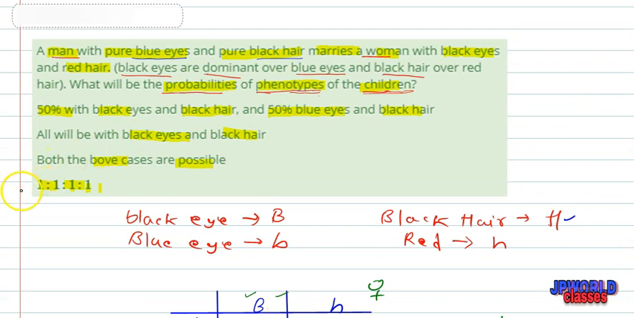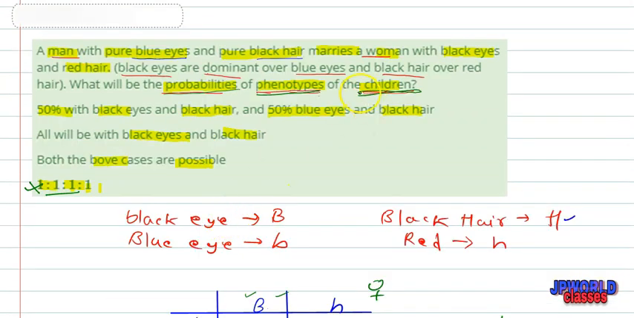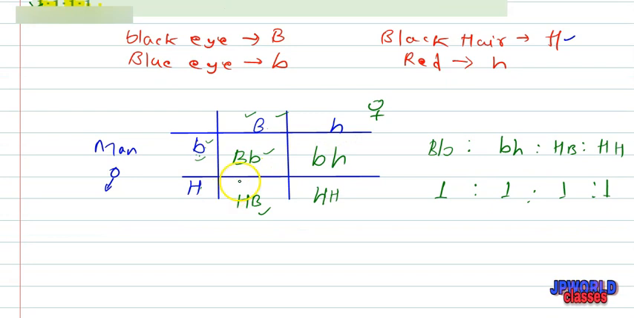So here we can say that the fourth option is absolutely correct, but the question asks for the probability of phenotype of the children, not the genotypic ratio. So the genotypic ratio would be incorrect according to the question. For the children in a generation, blue eye, small b, will be 50%, and it will also be a parental character at 50%.